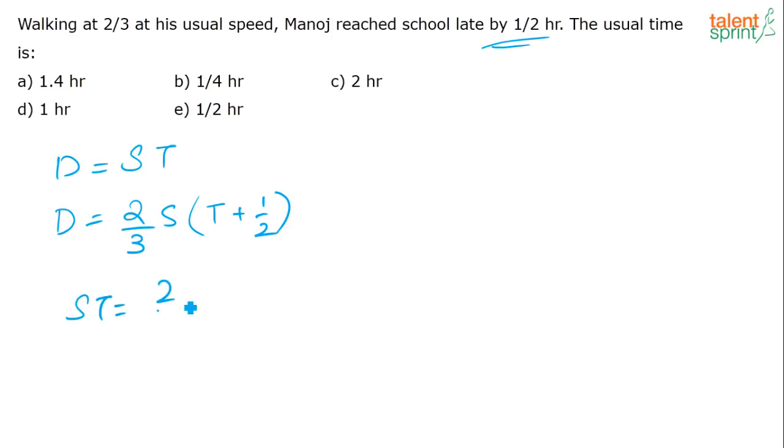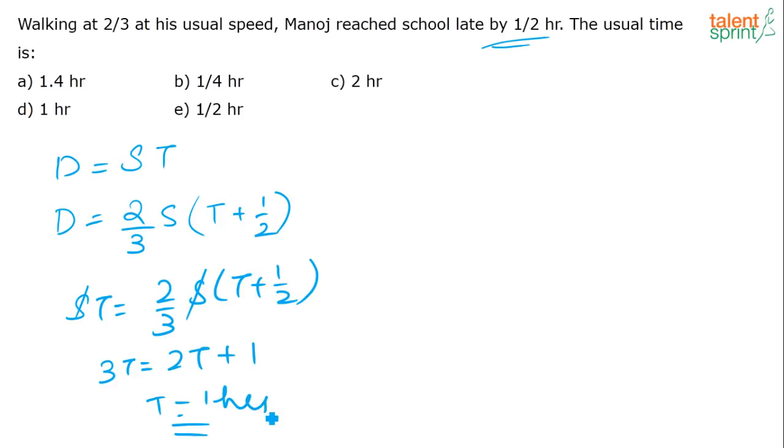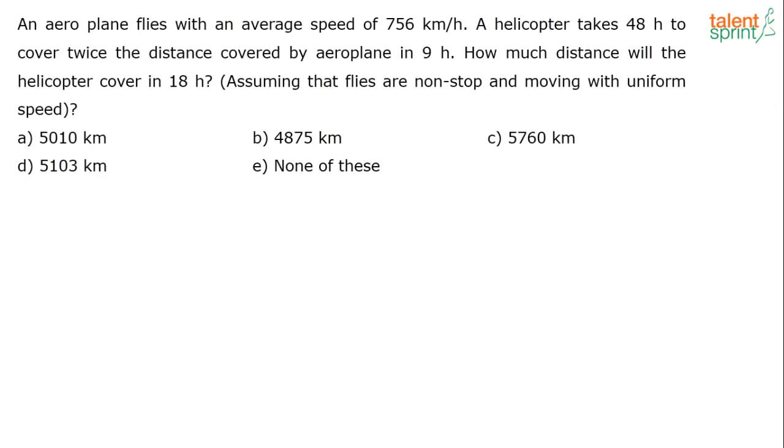St is equal to 2/3 s into t plus 1/2. Solve for t. 3t is equal to 2t plus 1, or t is equal to 1. So earlier he was reaching in 1 hour. Now he will reach in 1.5 hours. So the answer for the question is D. One hour. Yes, everybody got it. Very basic question. Let's move on to the next question.